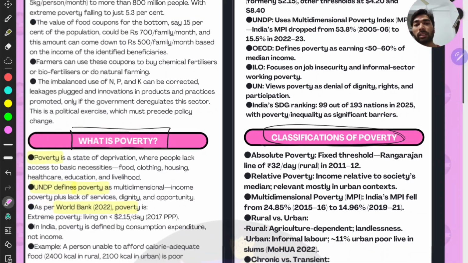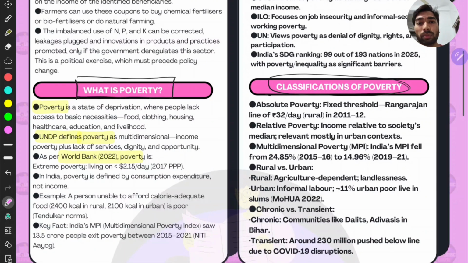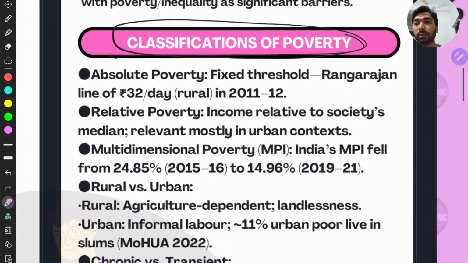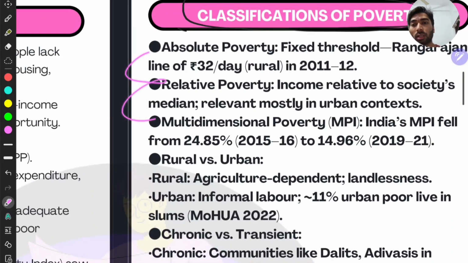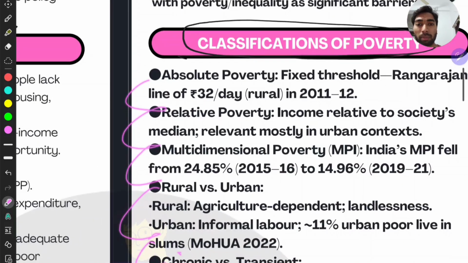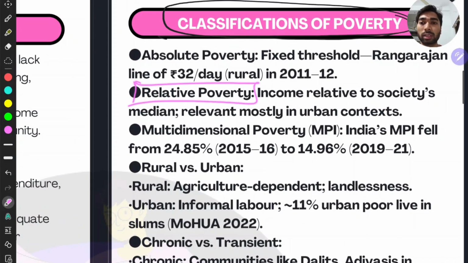Then what is the classification of poverty? These are the types of poverty which can be classified. The absolute poverty, right? We generally read all this for the prelims, but it is very much important for mains too. Remember this, you have to give these definitions when these terms are in the question.